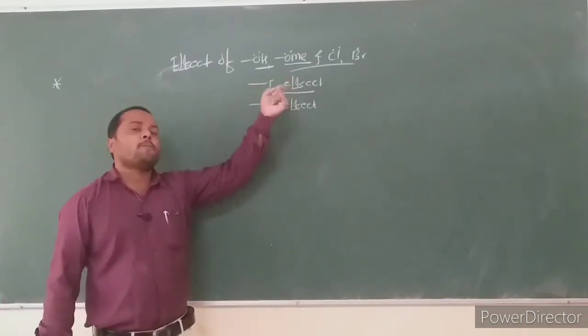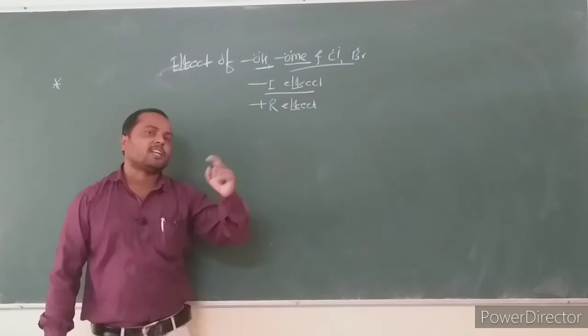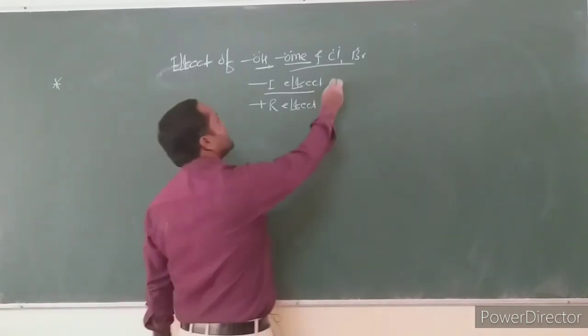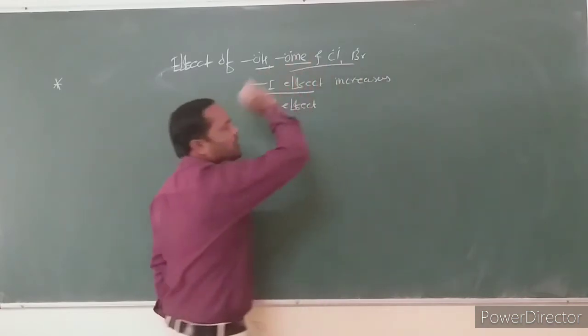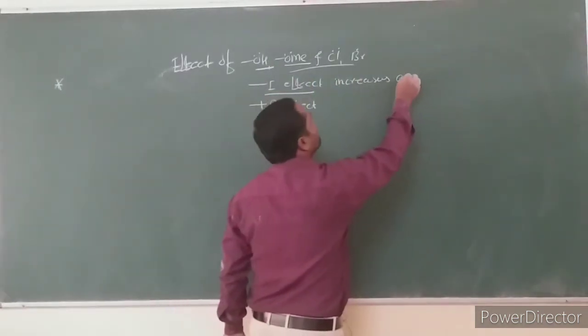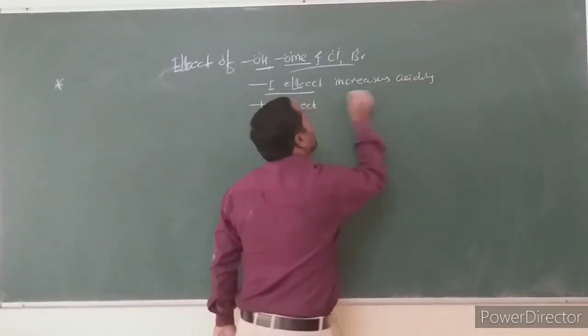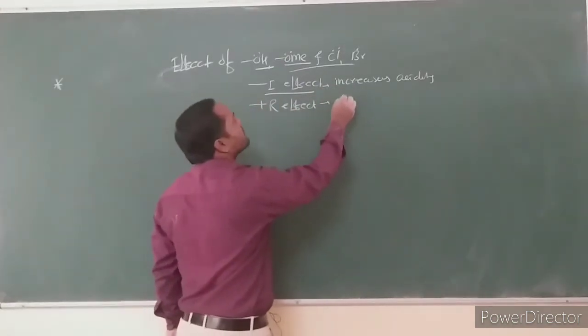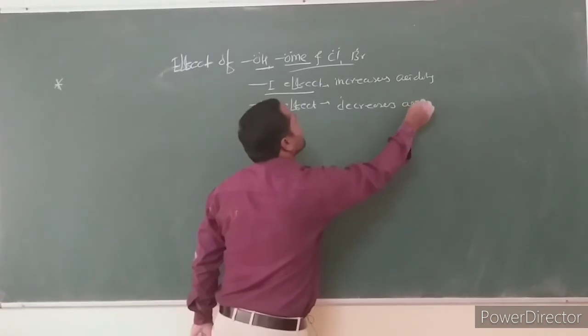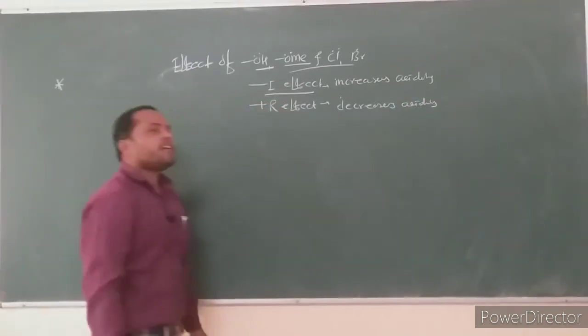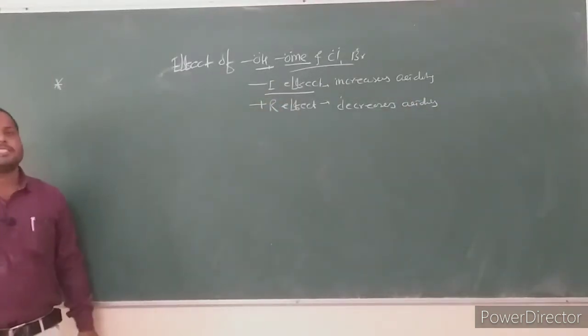The minus I effect helps dissociation and increases the acid strength, while at the same time the plus R effect decreases the acidity.